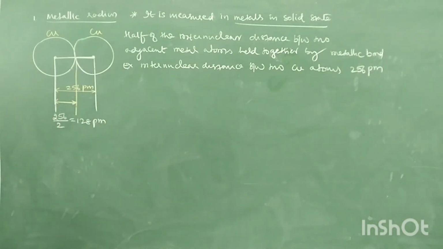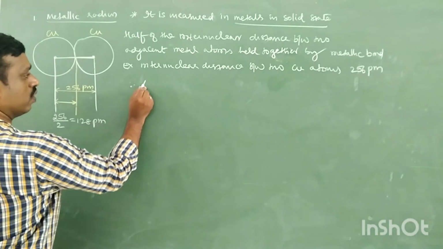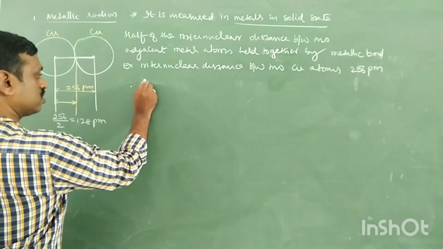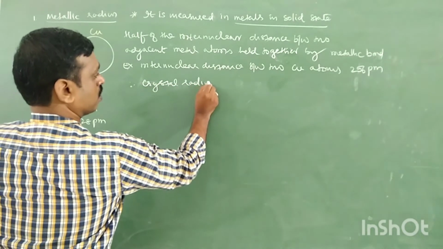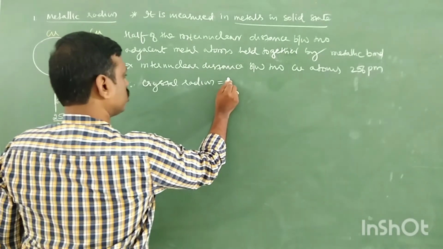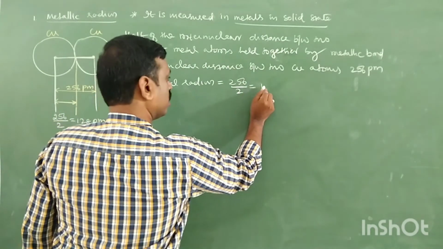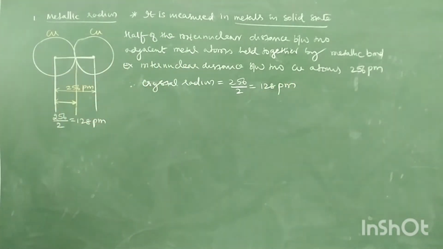Its value is also the same, 256 picometer. Therefore, atomic radius or crystal radius is equal to 256 by 2, which is 128 picometer. I hope you understand this. Similarly, covalent radius.